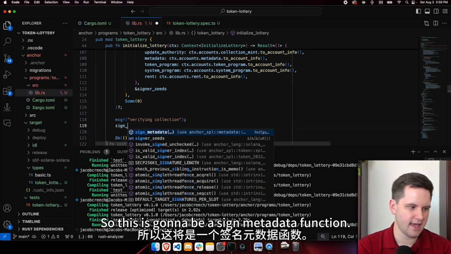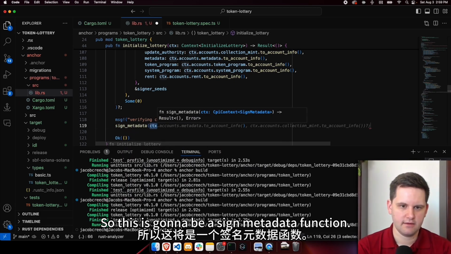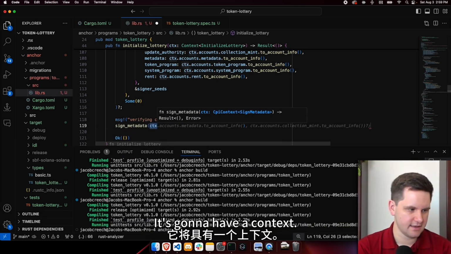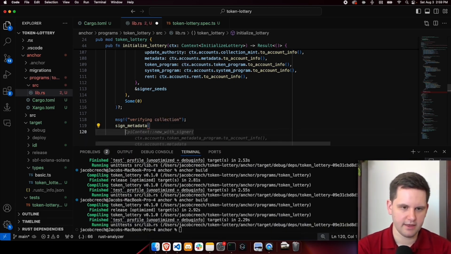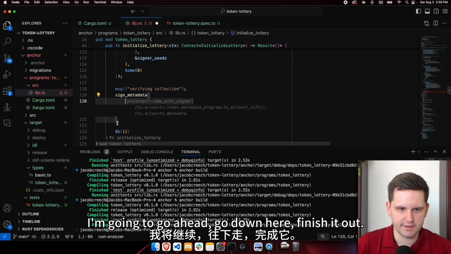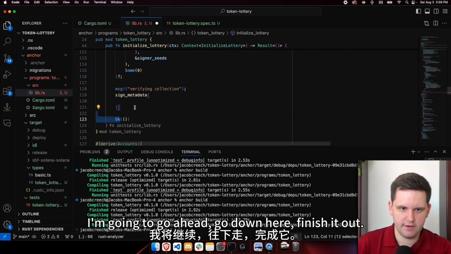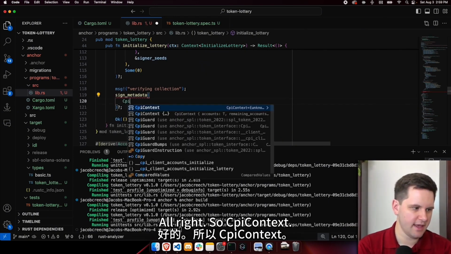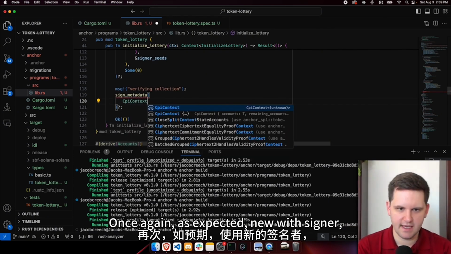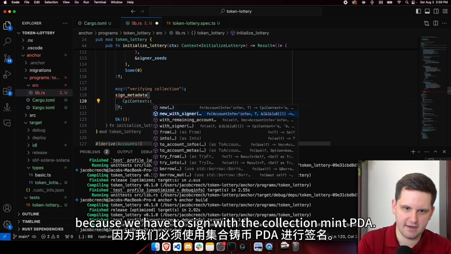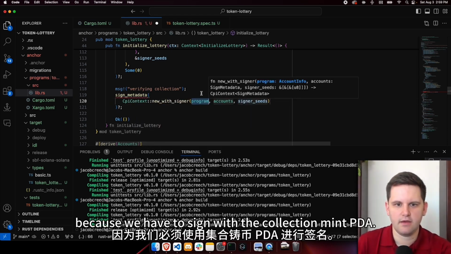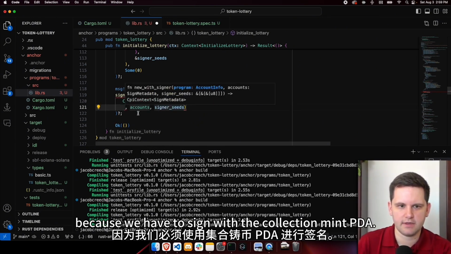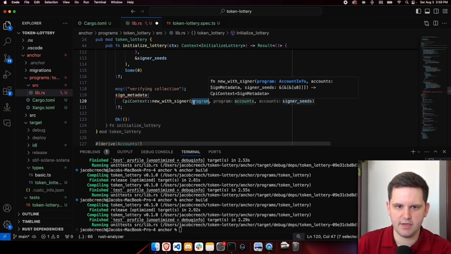So this is going to be a sign metadata function. It's going to have a context. So let's add that real quick. I'm going to go ahead, go down here, finish it out. All right, so CPI context, once again, as expected, new with signer, because we have to sign with the collection mint PDA.